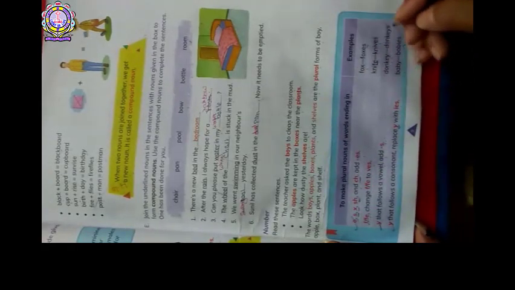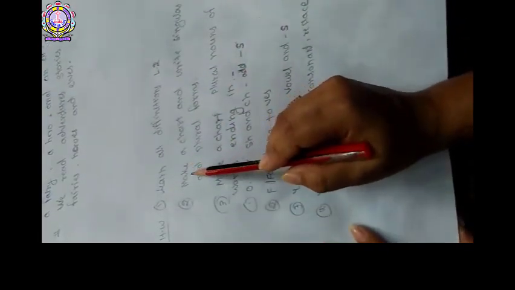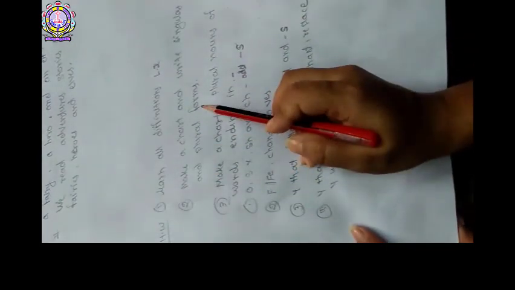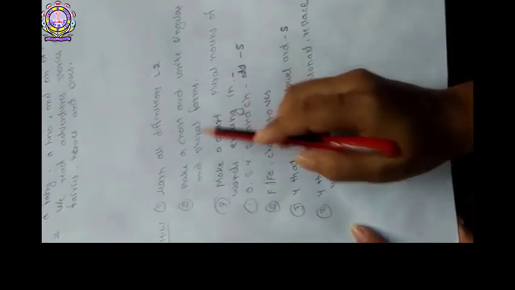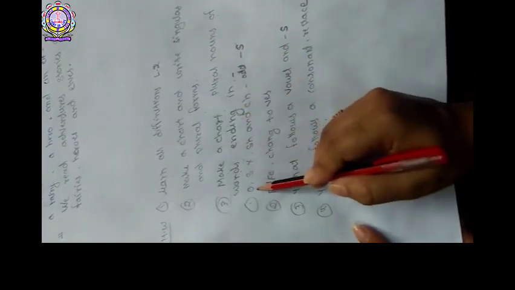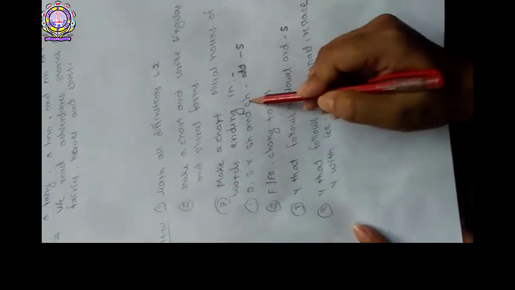Okay, now write down your homework. Write your first homework. Learn all definition lesson 2. Okay, then what you have to do second? Make a chart and write singular and plural forms. Okay, write your third question. Make a chart, plural nouns of word ending in first O, S, X, SH and CH.